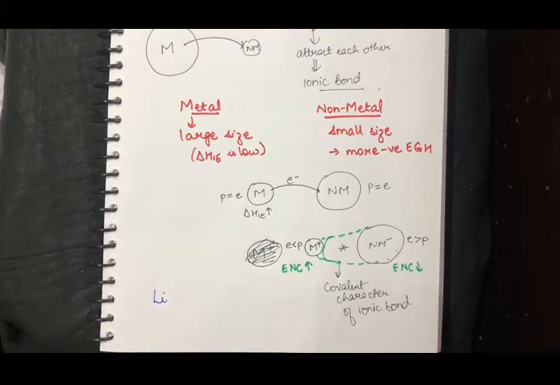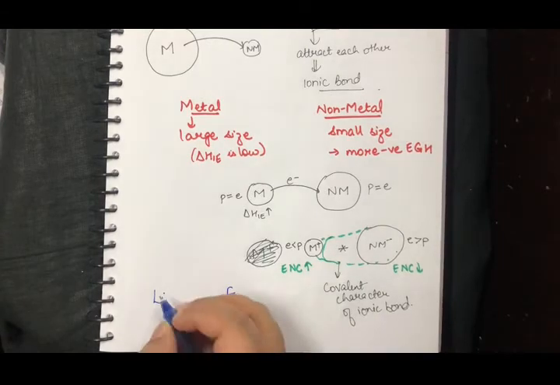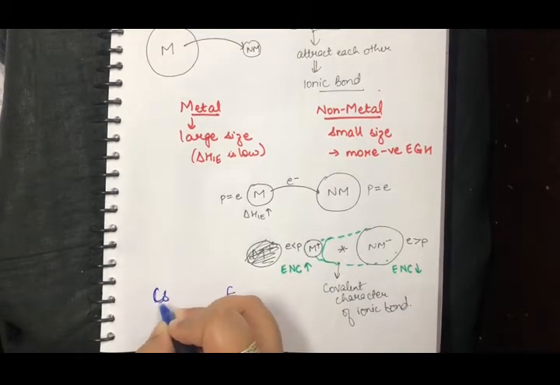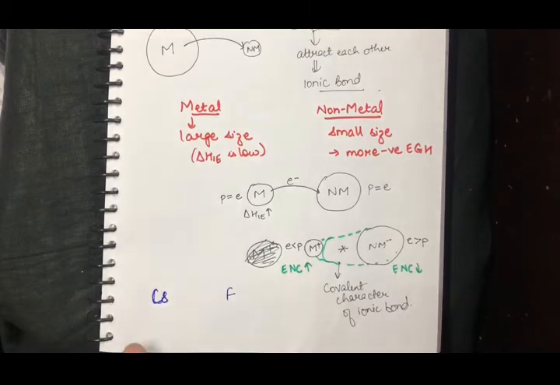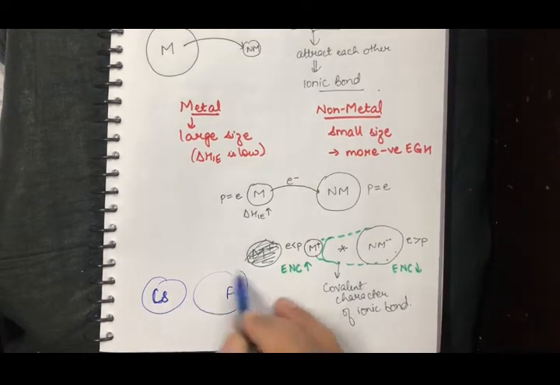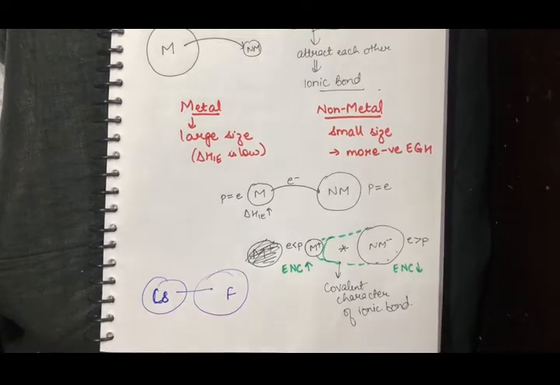Sorry, here I was talking about cesium. The biggest metal available in the periodic table is cesium, and the smallest non-metal is fluorine. So whenever they form a bond, that is going to be a perfect ionic bond. Though not very pure, to an extent it would be the ideal case scenario.